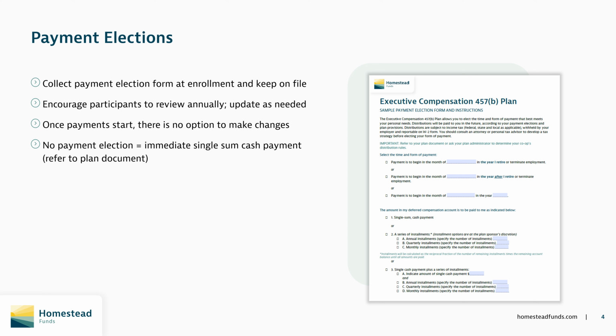Depending on your co-op's plan document, participants may have the ability to make one more change within 30 days of separation and or a window after separation to push back the first payment 30 days or more in advance of the specified start date. Be sure to review your plan document before offering these particular options. Once benefit payments have begun, the election becomes irrevocable and no further changes may be made. So this is something that participants need to take very seriously.